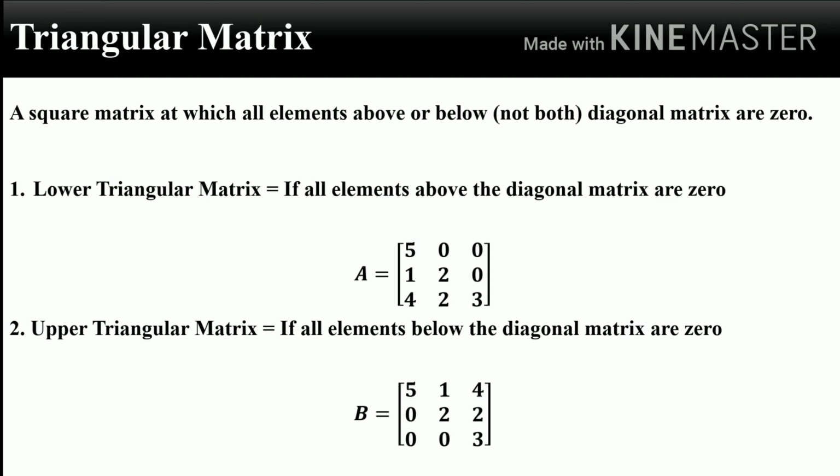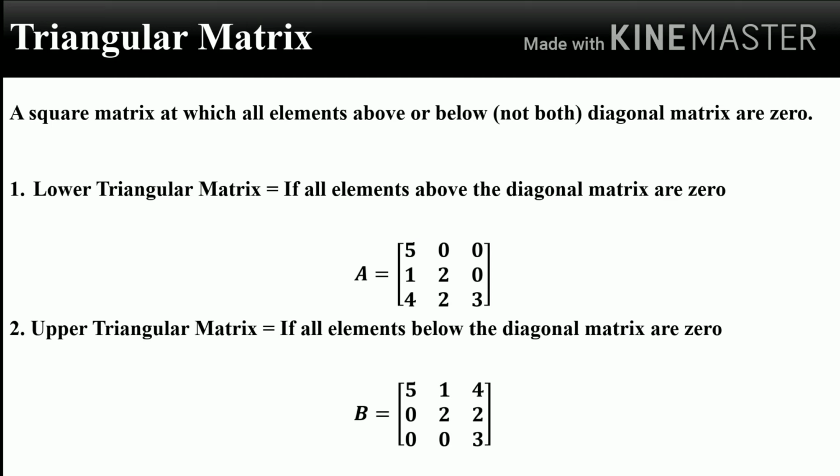Consider the example given: matrix A = [5 0 0; 1 2 0; 4 2 3]. In this case, the elements above the diagonal are 0. Such a matrix is known as a lower triangular matrix.